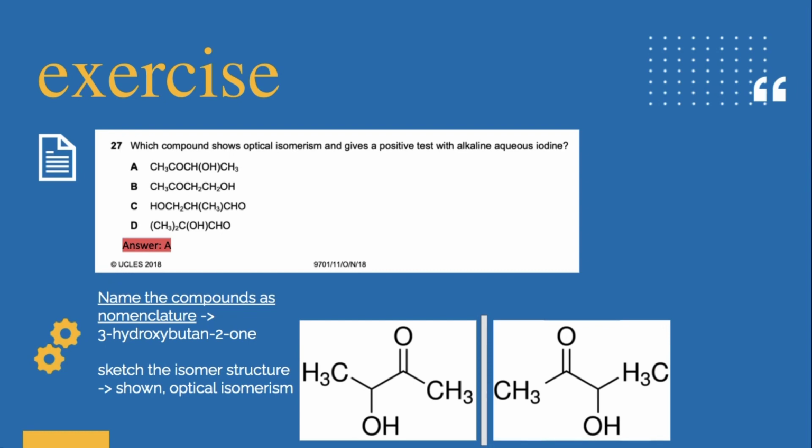And 3-hydroxybutan-2-one gives a positive test with alkaline aqueous iodine because it produces a solid yellow precipitate.